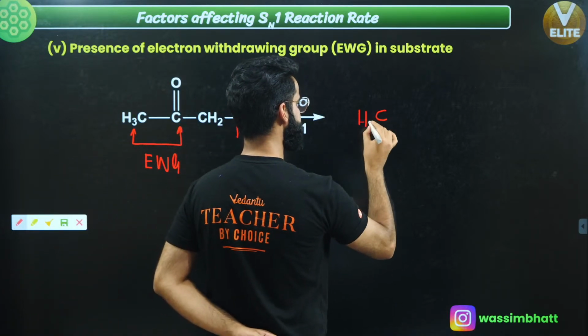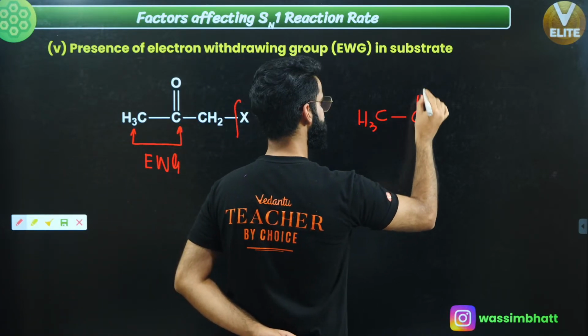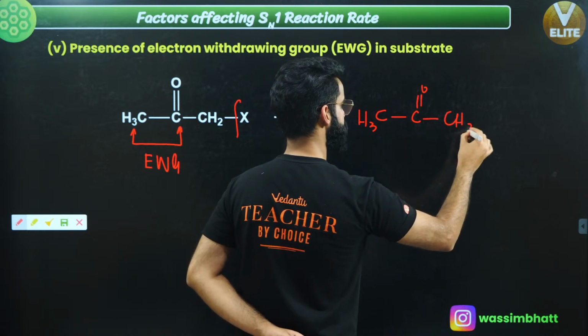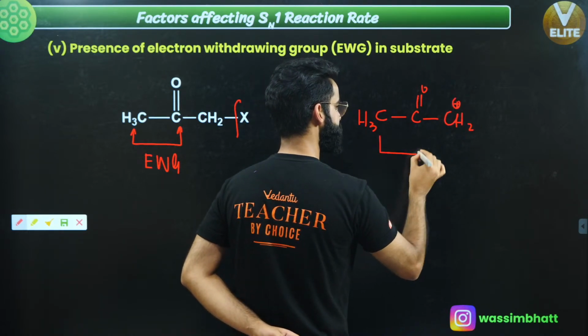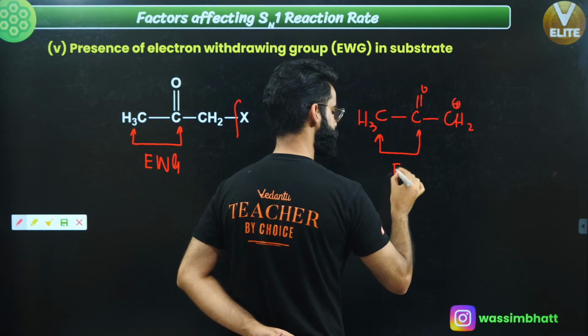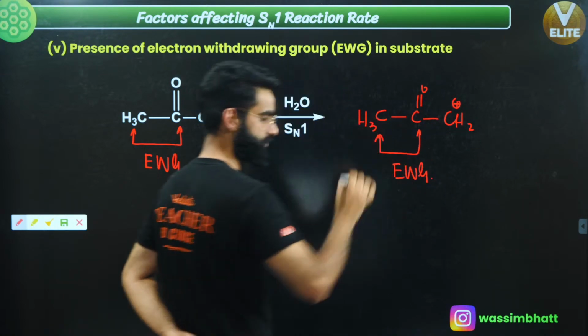So you get something as CH3, this is single bond, this is C double bond O, this is CH2 with a positive charge, right? This is your electron withdrawing group.